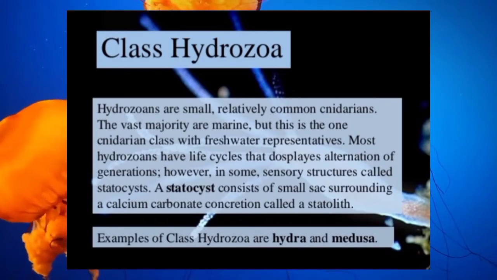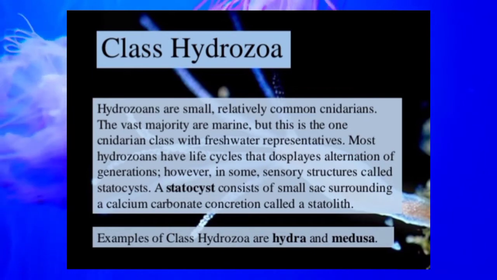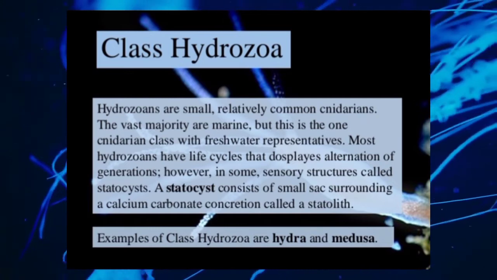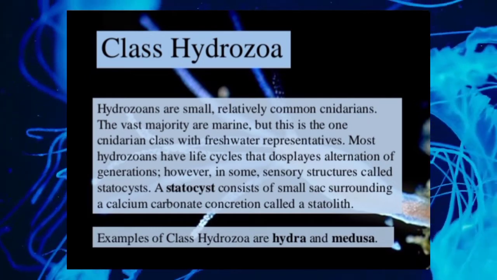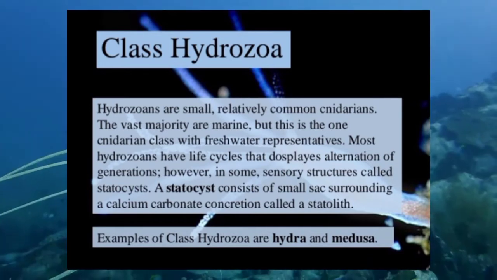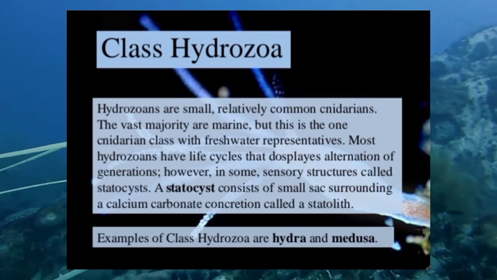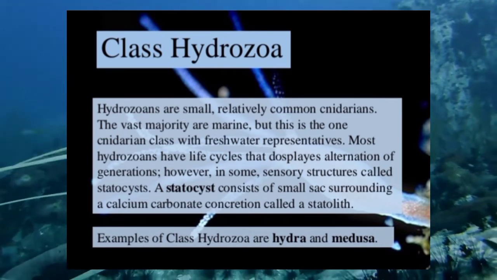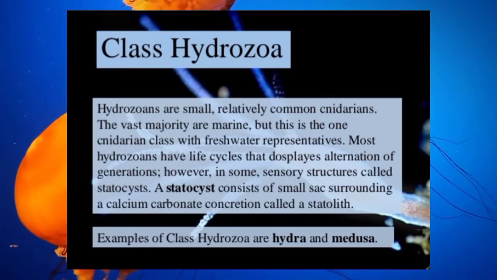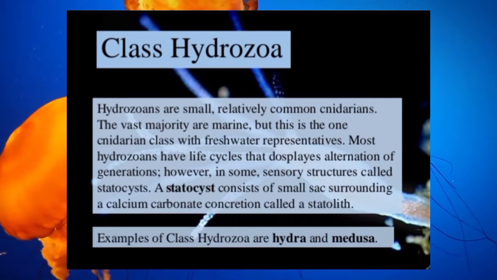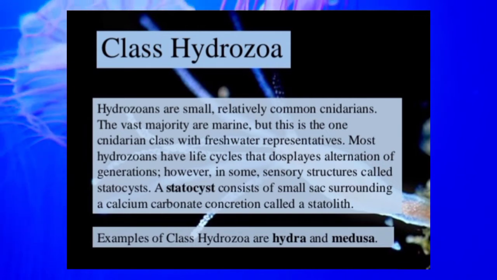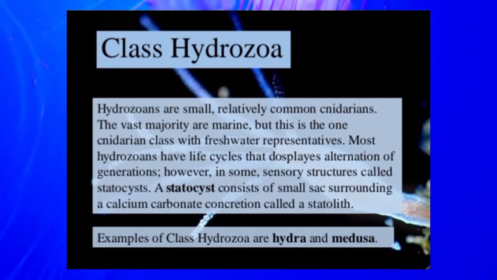Class Hydrozoa. Hydrozoans are small, relatively common cnidarians. The vast majority are marine, but this is the one cnidarian class with freshwater representatives. Most hydrozoans have life cycles that display alternation of generations. However, in some, there are sensory structures called statocysts. A statocyst consists of a small sac surrounding a calcium carbonate concretion called a statolith. Examples of class Hydrozoa are Hydra and Medusa.